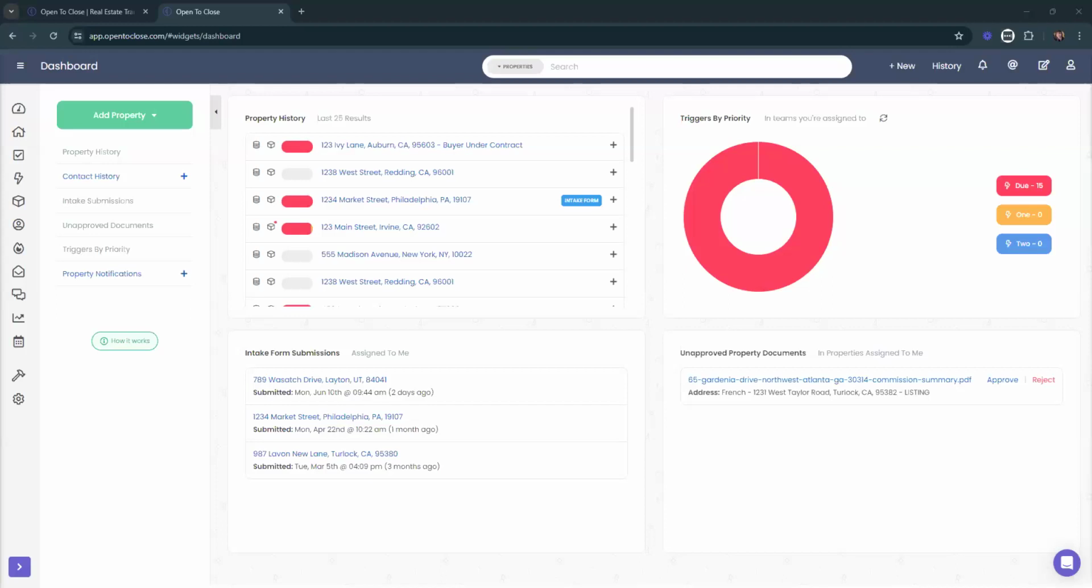Okay, so we've got another question, and I've actually seen this multiple times. Permissions have been selected for my new team member, so they have access to everything, but we still can't see the properties. What's going on? Remember, when you invite a new team member, I'm going to go down to my gear